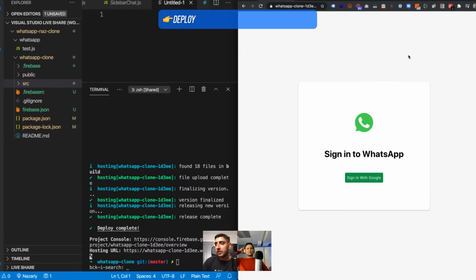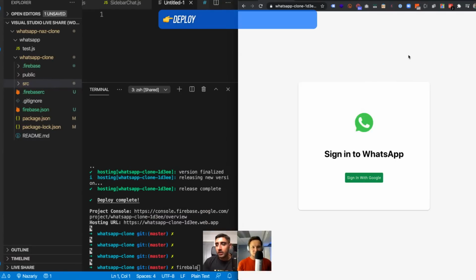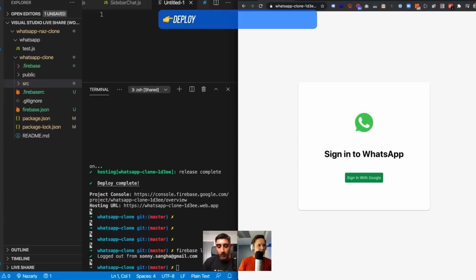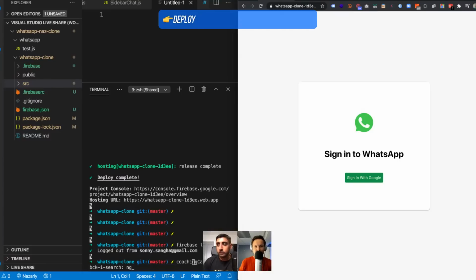So Nas, what we could do is we could go ahead and quickly do Firebase log out, Firebase log in. But I mean, this means I have to log into your account and do all that. What should we do at this point? Should we demo the app locally and do an ngrok? Let's just do an ngrok. Okay, let's do it. Let's just demo it locally.